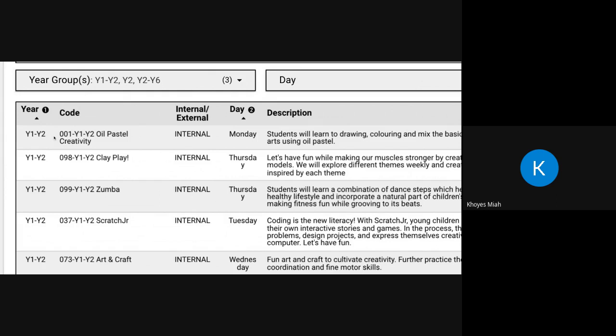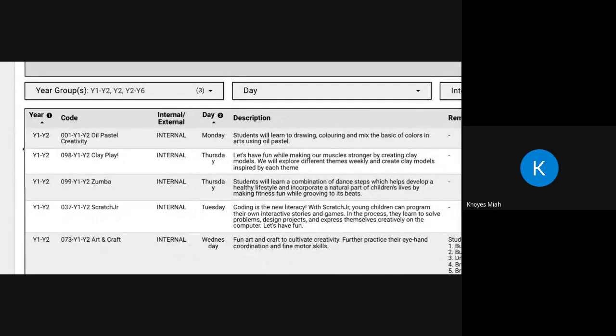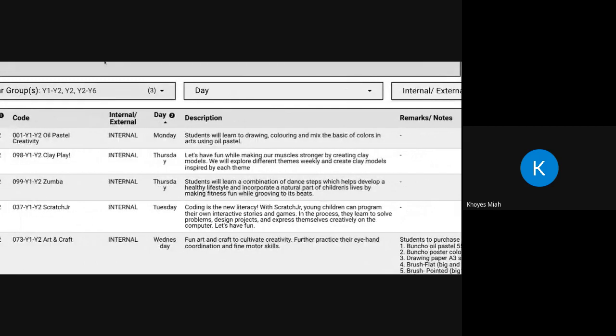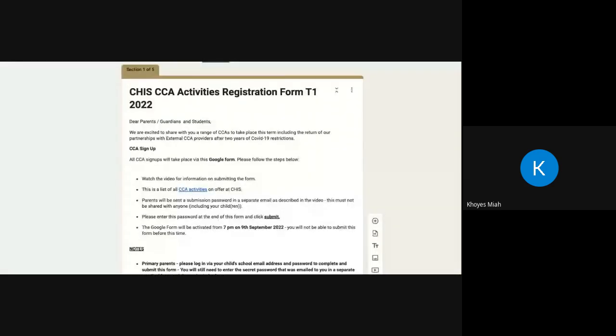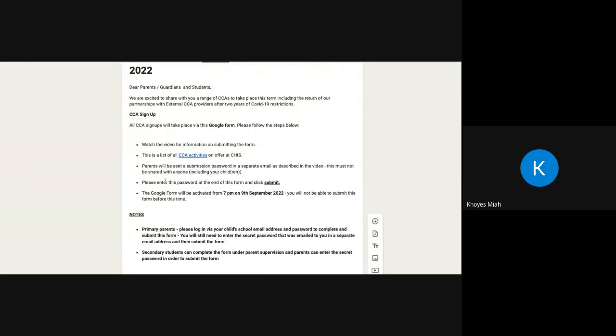So that means I will have to make a mental note of that or write it down somewhere, because I'll have to then enter that into the Google form that I'll be using. Okay, so I've decided that my daughter will be doing the year 2 001 oil pastel creativity CCAs. What I want to do then is go to my Google form again. Okay, and just continue reading over here.